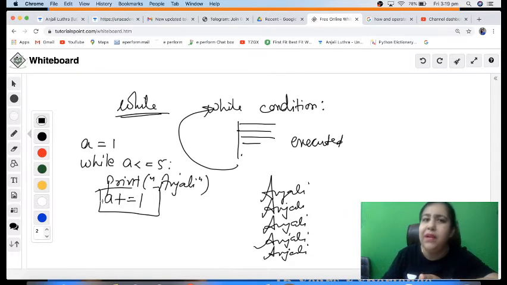By default it will be increased by 1. But in case of while, you have to make sure that the condition you give must become false at certain point, because if it will not become false at certain point, the loop will never stop, and we don't want such a loop which should work infinite number of times, right?